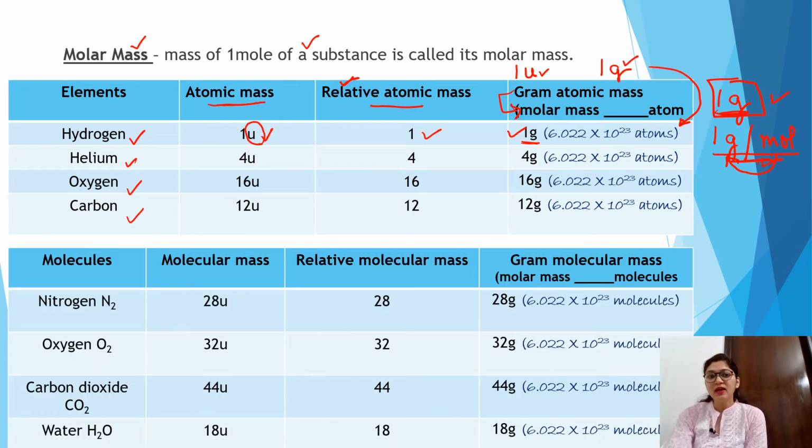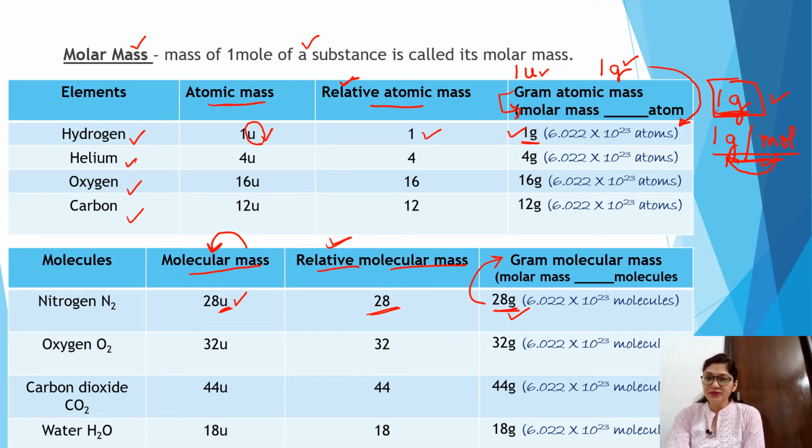Similarly, if I talk about molecules, molecular mass means the mass of 1 molecule. Relative molecular mass means without any unit. It is taken as a reference, right? So simply remove this U and write it as it is. Then it is the relative molecular mass. When I write gram, remove this U and write gram. Then it becomes the gram molecular mass. Gram molecular mass means the molecular mass in grams.